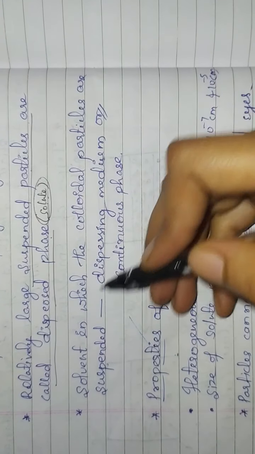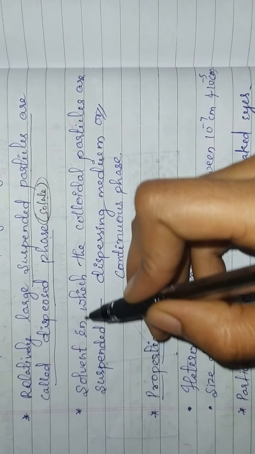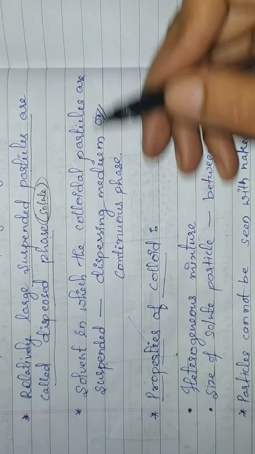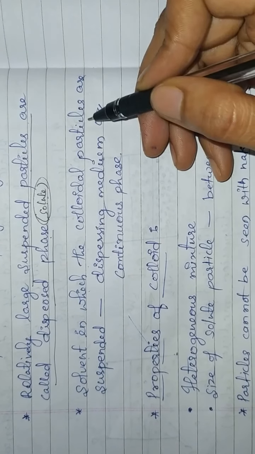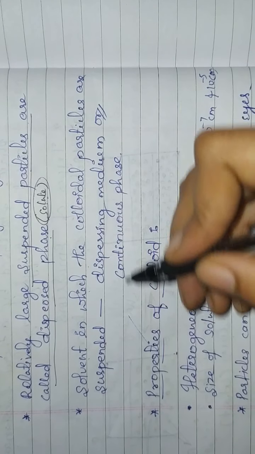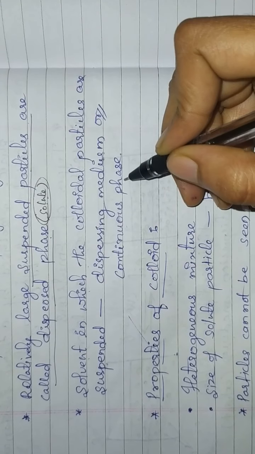Let us see dispersing medium or continuous phase. The solvent in which the colloidal particles are suspended, or the medium in which the colloidal particles are suspended, is said to be dispersing medium or continuous phase.